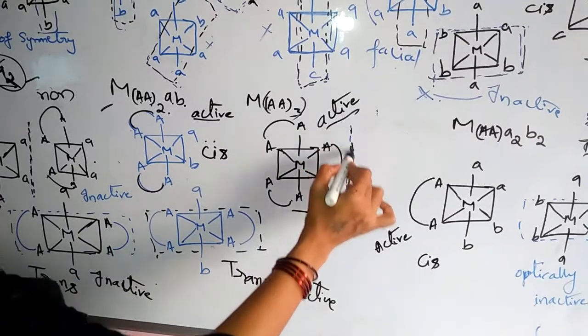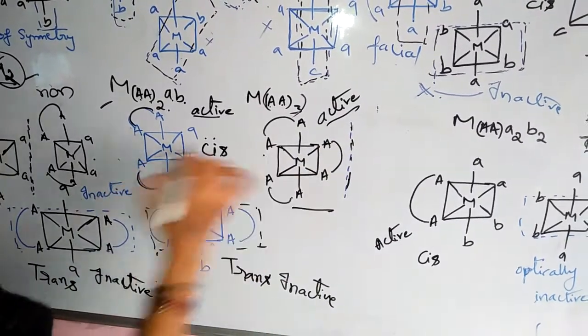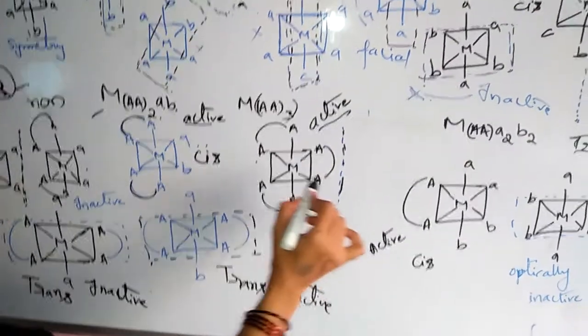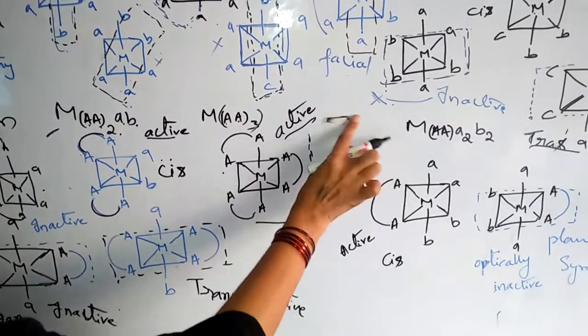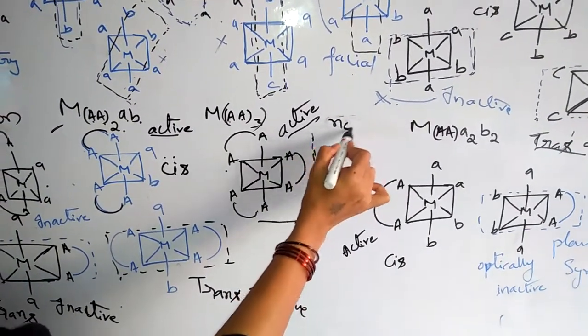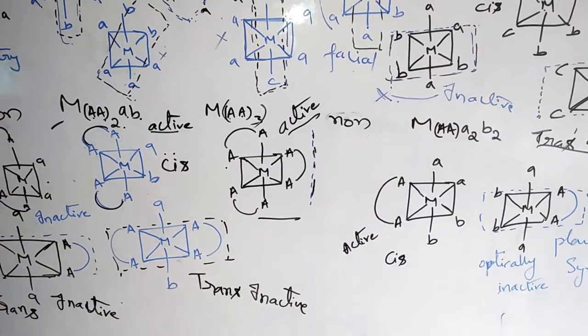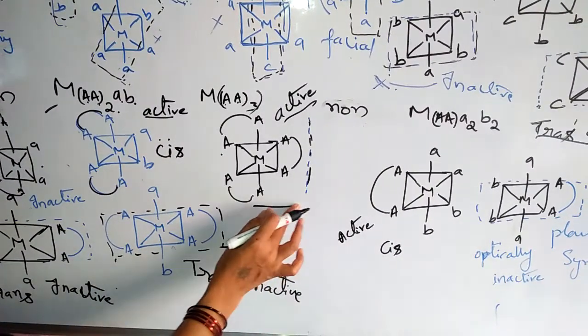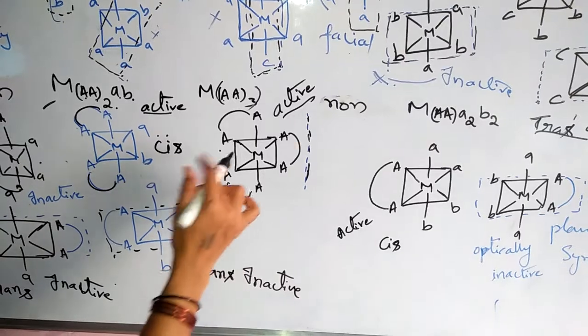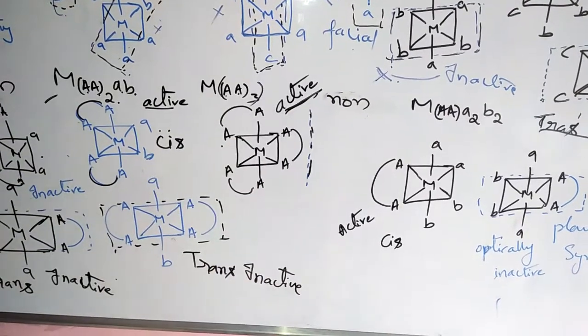Why? Because the original compound and then its mirror image are non-superimposable mirror images, meaning enantiomers. So that's why it is optically active.